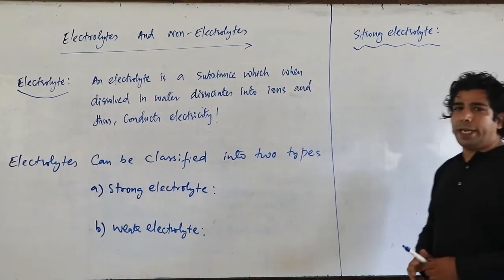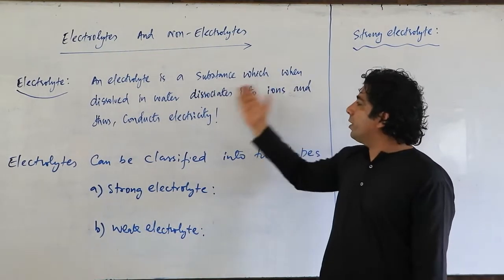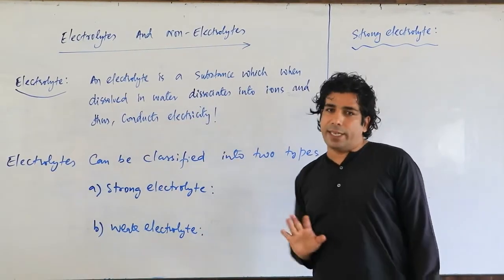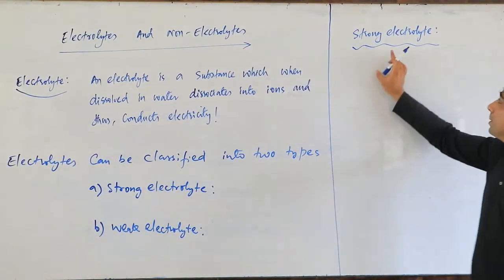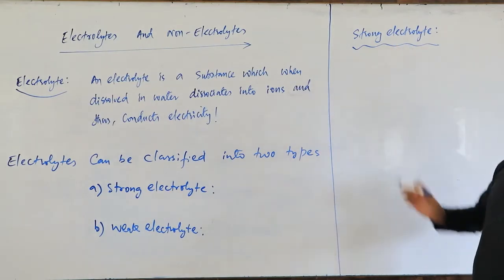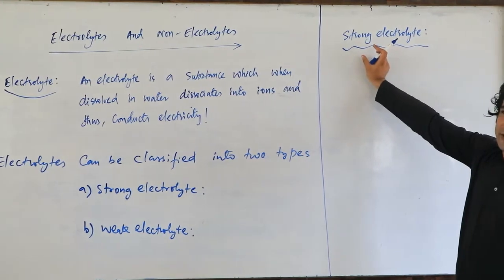You know already, an electrolyte is a substance which, when dissolved in water, dissociates into ions and thus conducts electricity. Okay. So now look here, strong electrolyte will also dissolve in water, it will give ions. But why is it called a strong electrolyte? Try to understand.